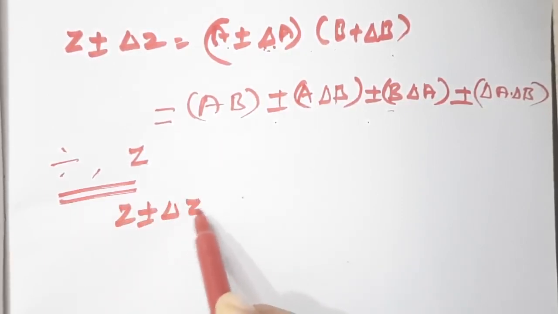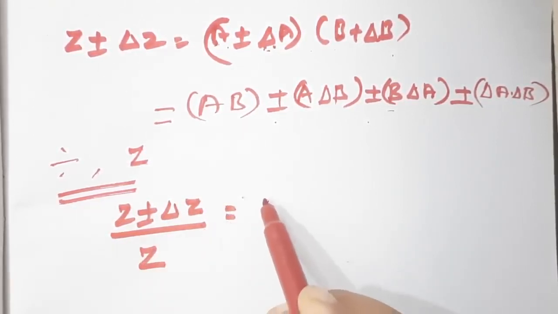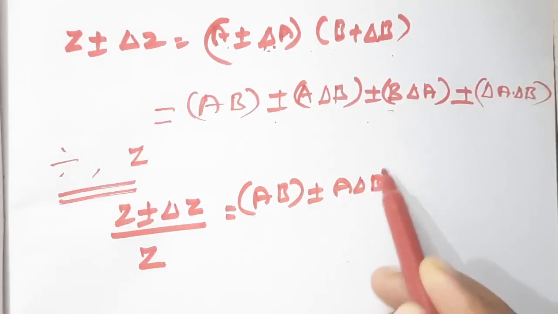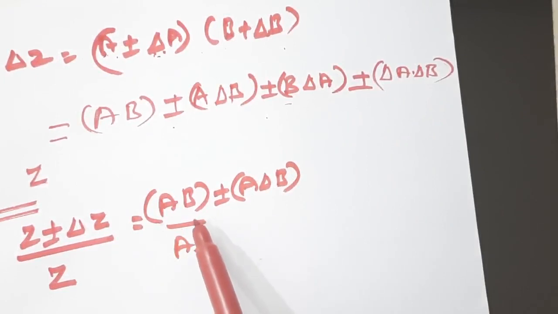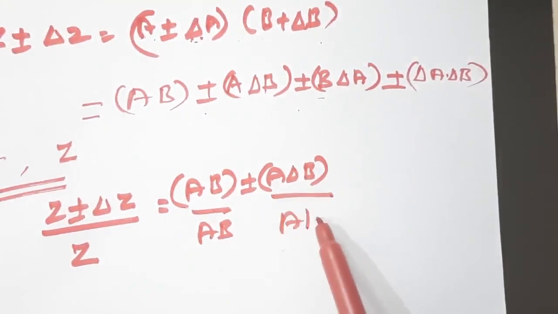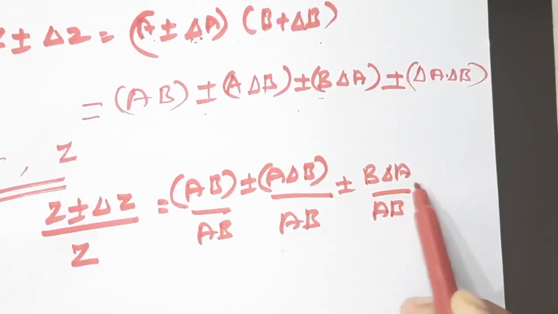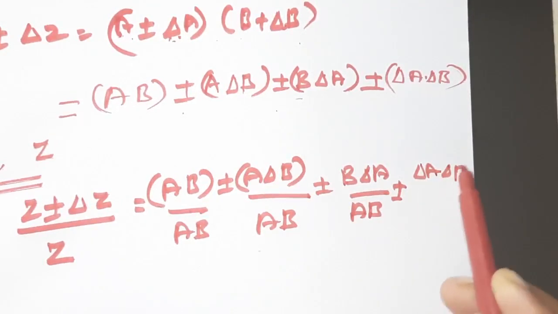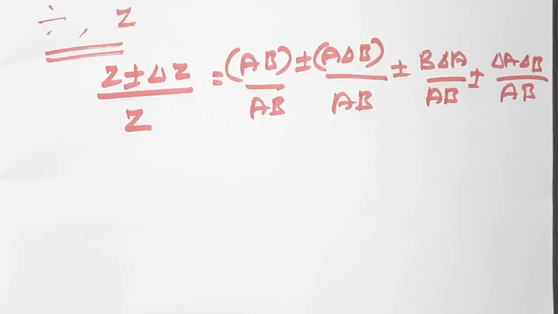Z plus or minus delta Z divided by Z is equal to, here the whole term, AB plus or minus A delta B. Z is nothing but AB, so AB by AB plus or minus A delta B by AB plus or minus B delta A by AB plus or minus delta A delta B by AB.